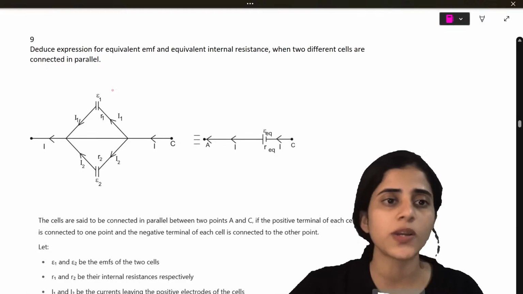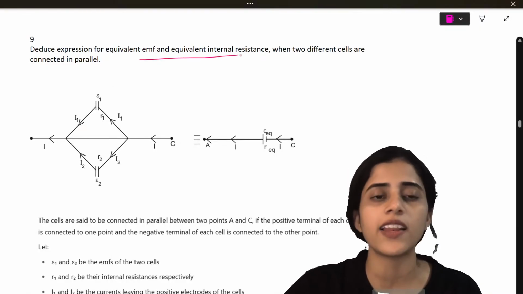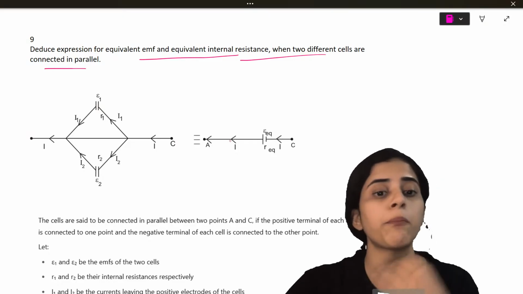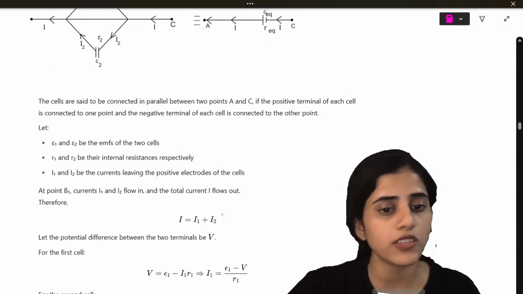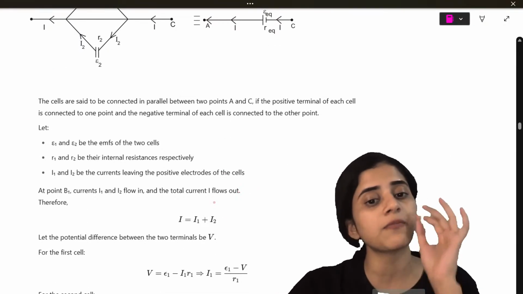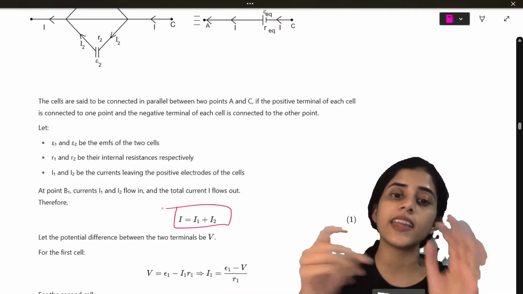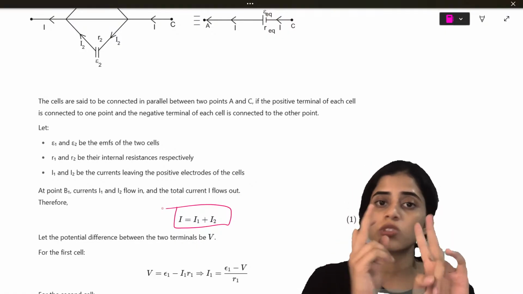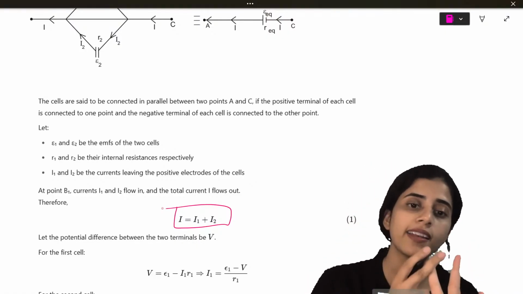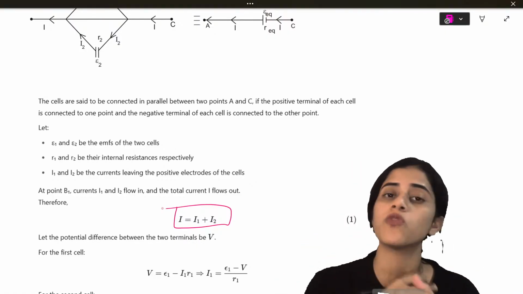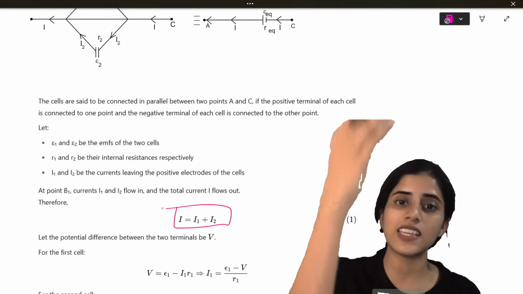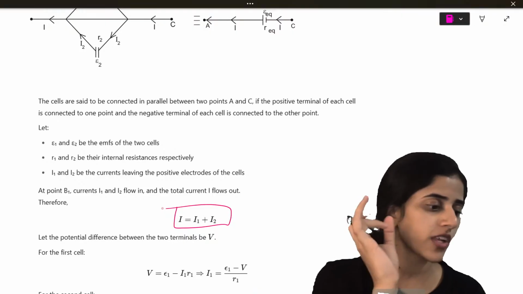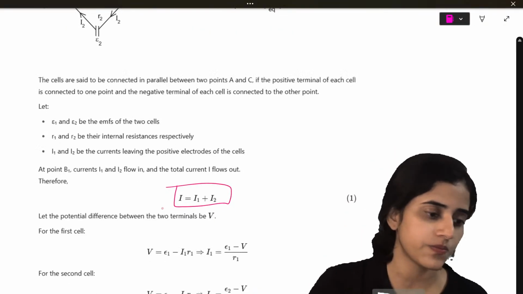Next question. Derive an expression for equivalent EMF and equivalent internal resistance when two different cells are connected in parallel. So again, all the steps are there. But the only difference: in parallel, current is I is I1 plus I2. In series, V was V1 plus V2. Two things that you need to remember. In parallel, I is I1 plus I2, voltage is the same everywhere. But in series, voltage is added, current is the same everywhere. If you know that one step, you can actually do this.